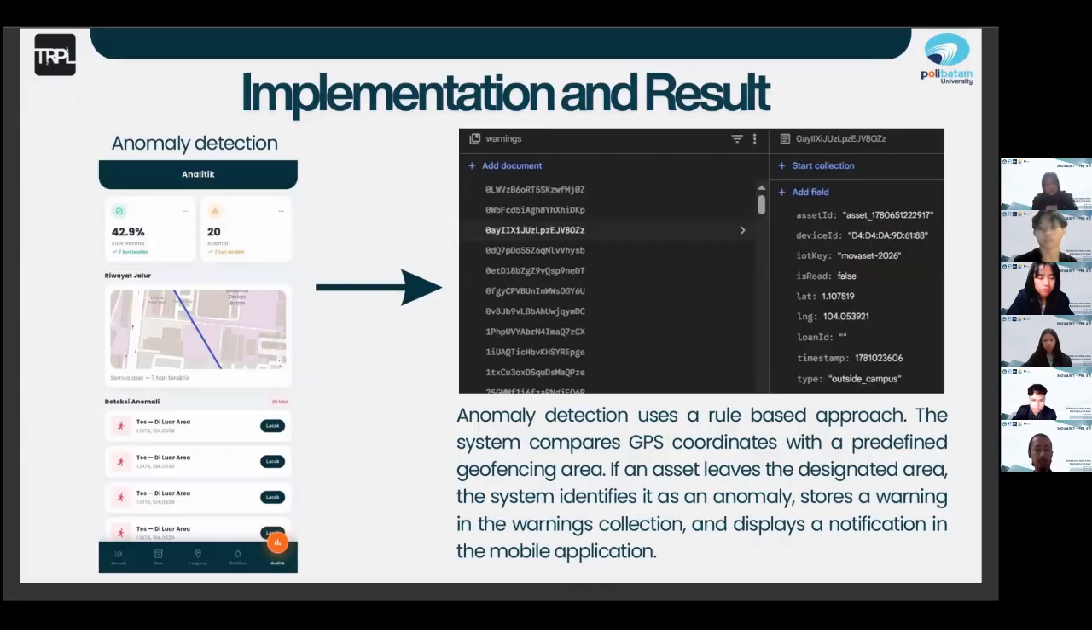Okay, this is the implementation of anomaly detection. We use a rule-based approach for the anomaly detection feature. The system compares the coordinates that the GPS takes with a predefined geofencing area. If the asset leaves the area, the system sends a warning and flags it as an anomaly. Then the warning is displayed in the notifications of the mobile application.